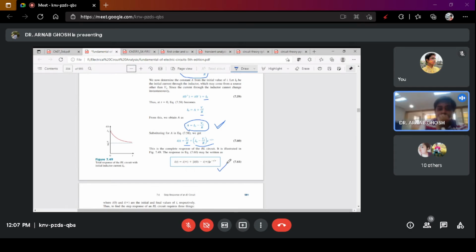This is how you get the total response of the RL circuit with the initial inductor current I0.